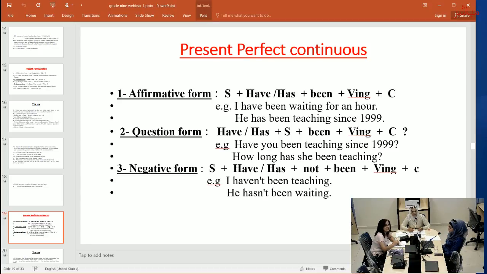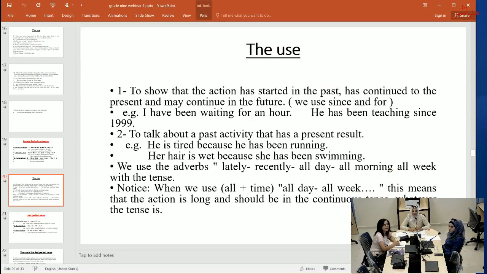Now we'll talk about the negative form. Subject, have or has, plus not, plus been, plus verb with ing, plus the complement. Example, I haven't been teaching. He hasn't been waiting. We use it to show that the action has started in the past, has continued to the present, and may continue in the future. We use since and for. Example, I have been waiting for an hour. He has been teaching since 1999.